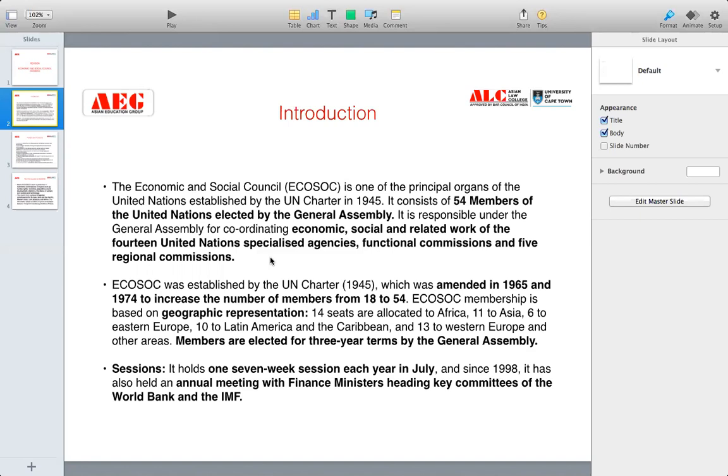It's a principal body for doing all the social and economic related work, but obviously it has to coordinate with the bodies and with the agencies that are actually working on the ground level related to social and economic problems. For example, there are 14 UN specialized agencies. The ECOSOC coordinates with them. ECOSOC also coordinates with the functional commissions. There are functional commissions of the ECOSOC. And it also coordinates with the 5 regional commissions.